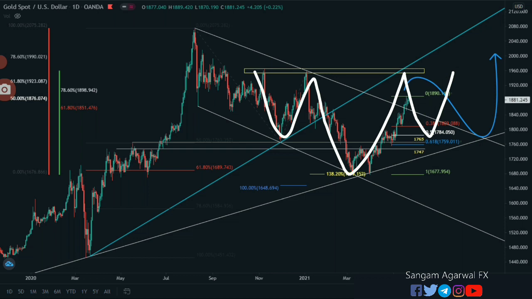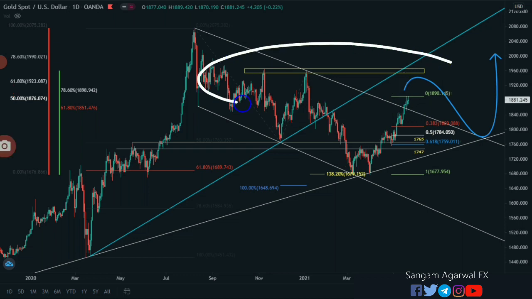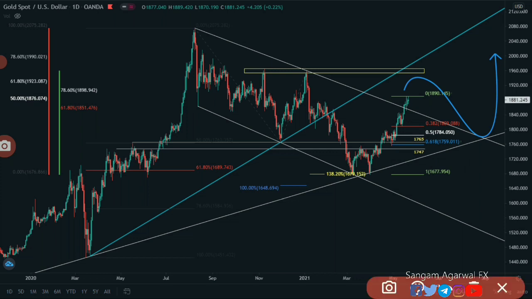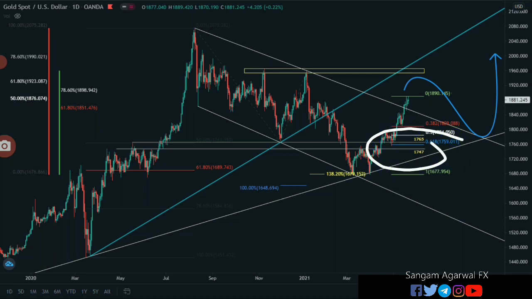So your horizontal resistance is 1960 and these Fibonacci retracements, 1876 and 1923, and your supports are these retracements: 50% at 1784 and 61% at 1755, near 1765 horizontal support.